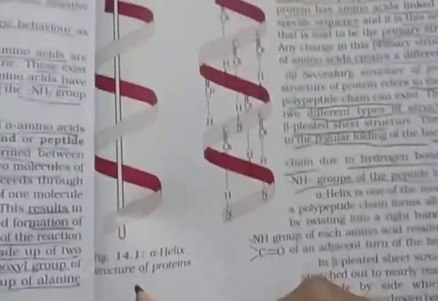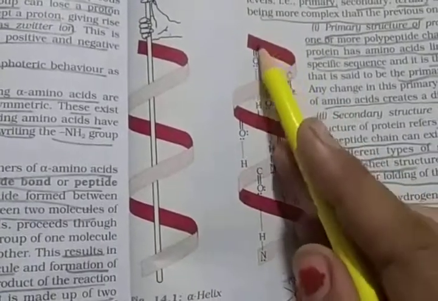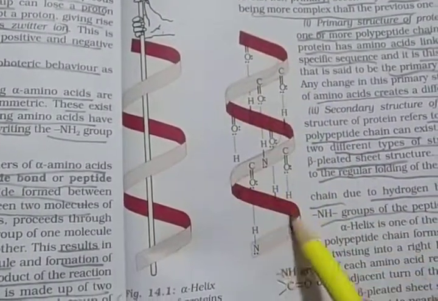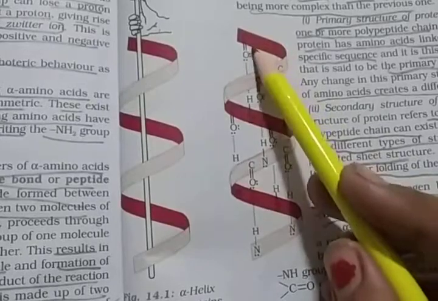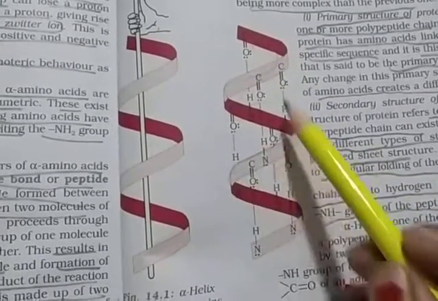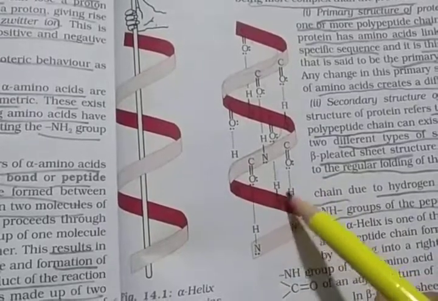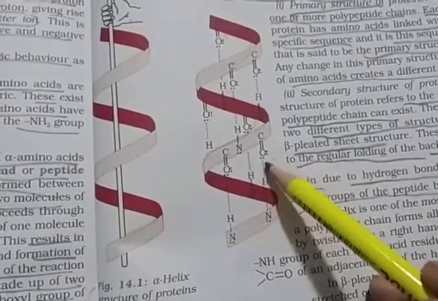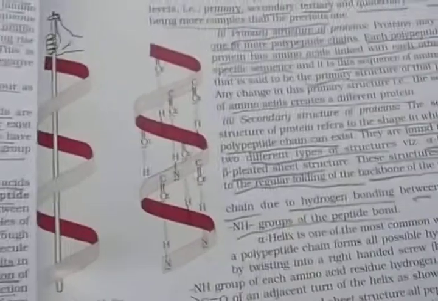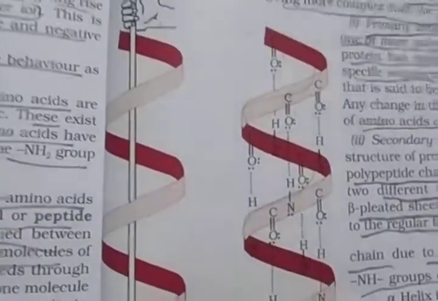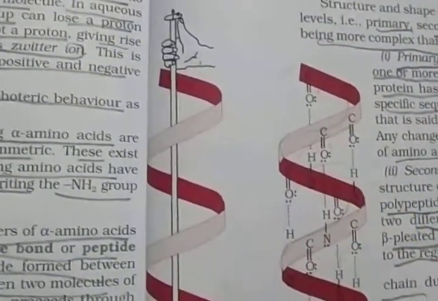So see the structure, the alpha helix structure of the proteins. Here you see one coiled structure, and here you see CO, and then NH, and then CO, NH and then CO. So there is bonding between the oxygen and hydrogen. See, this is the alpha helix.